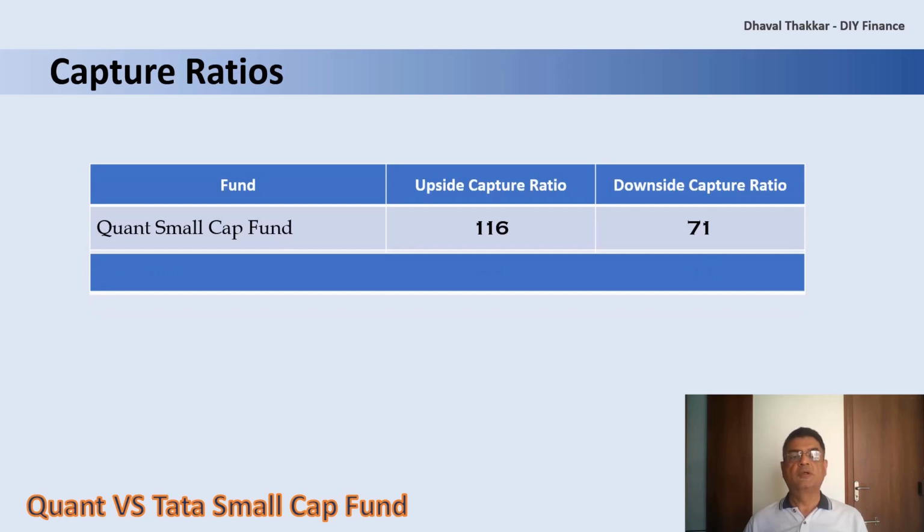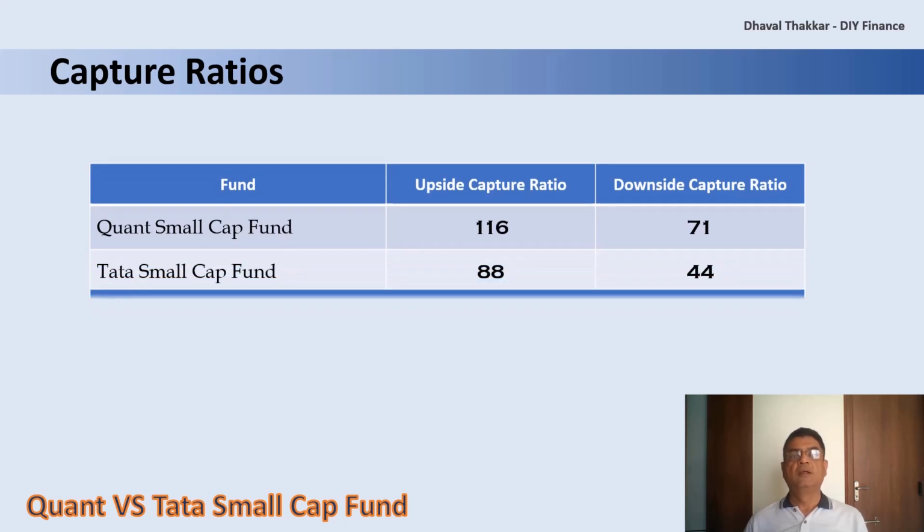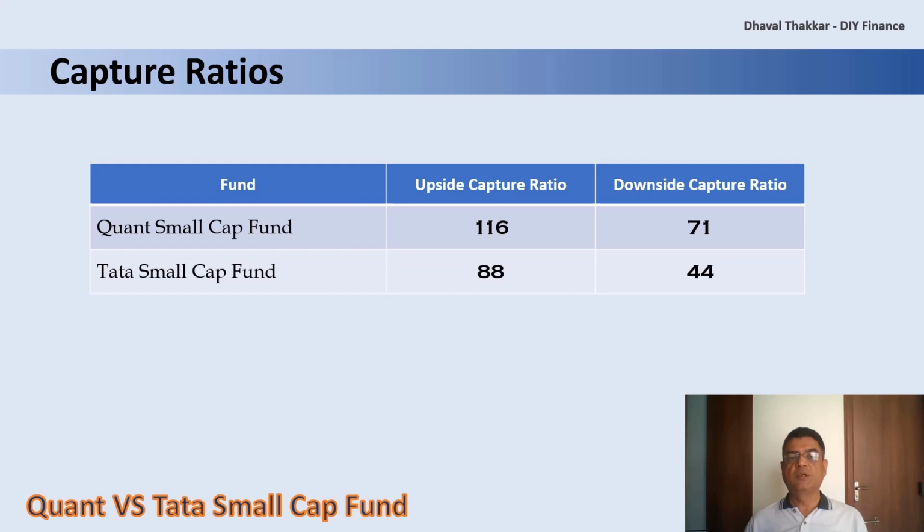Now let's check for Tata Small Cap Fund. Here, the upside capture ratio is 88, which indicates that the fund underperformed 12% when the index rose, which is not that good for a fund. The downside ratio is 44, which indicates that the fund has declined 44% as compared to the index during the fall period. Here, the lower the value is better.